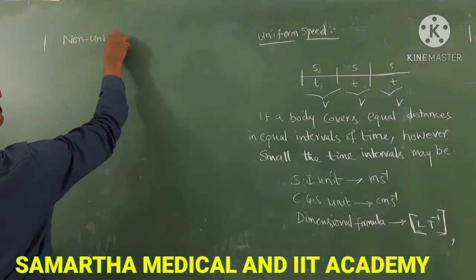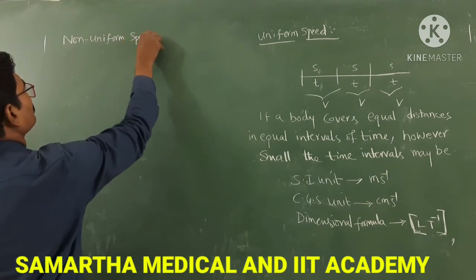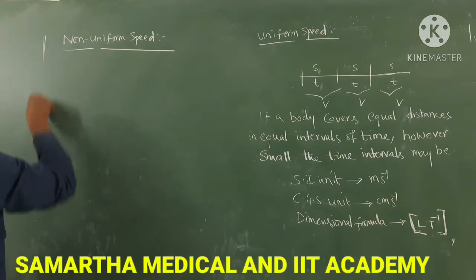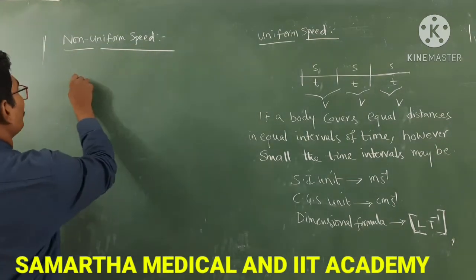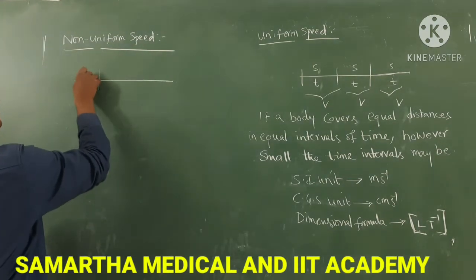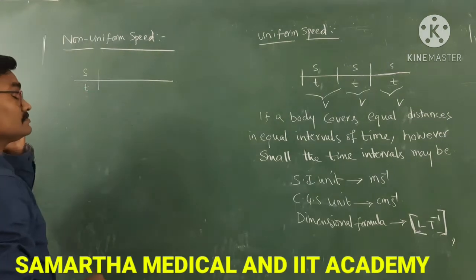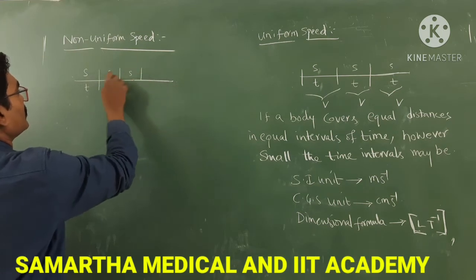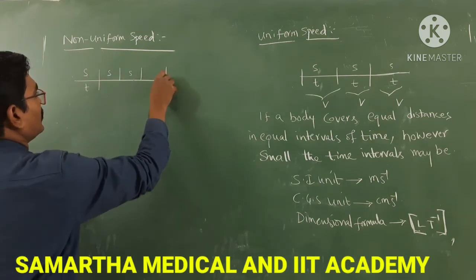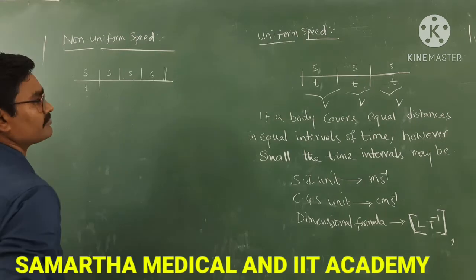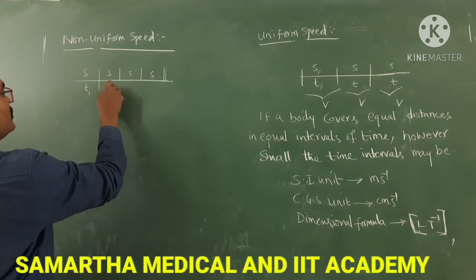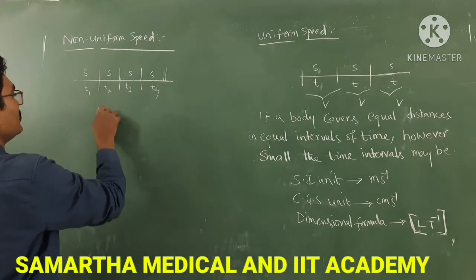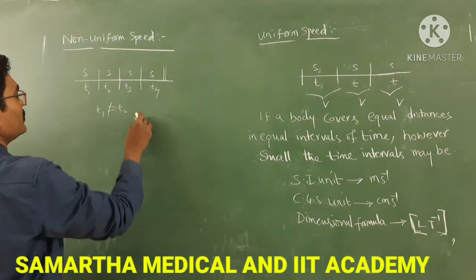Next, we go to non-uniform speed. What is non-uniform speed? See here, if a body covers equal distances, S, S, S and S, like that, the time intervals T1, T2, T3, T4 may not be equal.